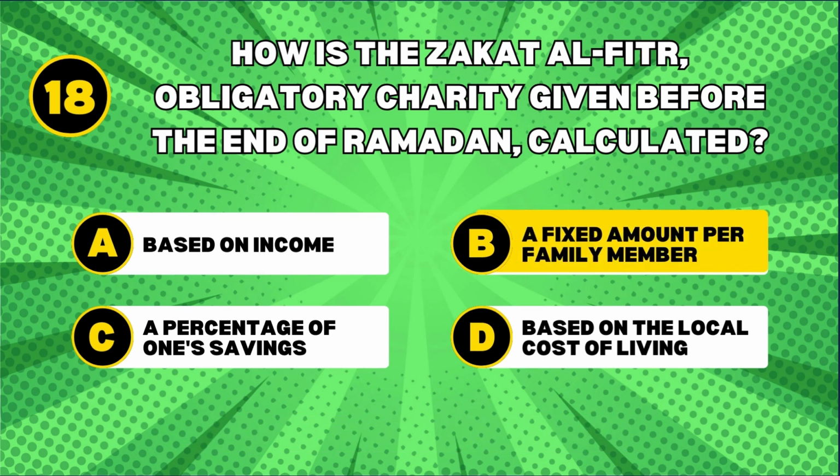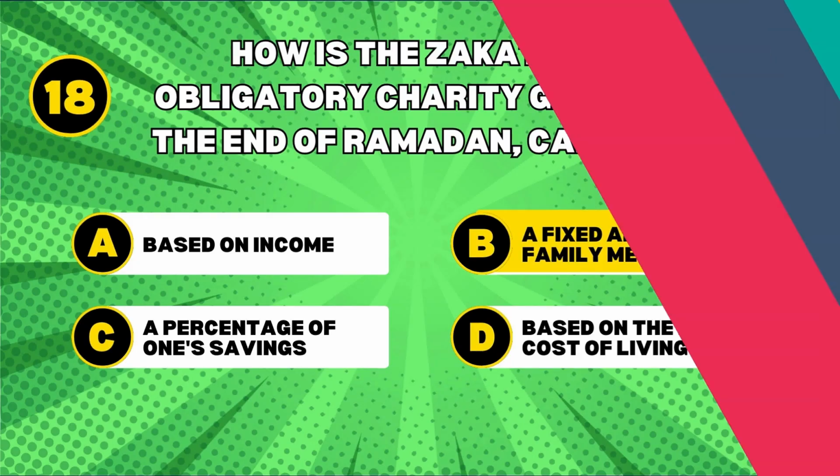A fixed amount per family member. Zakat al-Fitr is calculated as a fixed amount of food or monetary equivalent given for each member of the household before the Eid al-Fitr prayer.